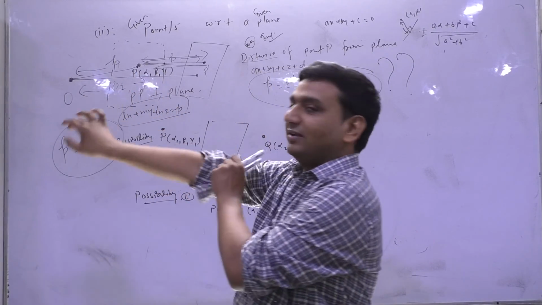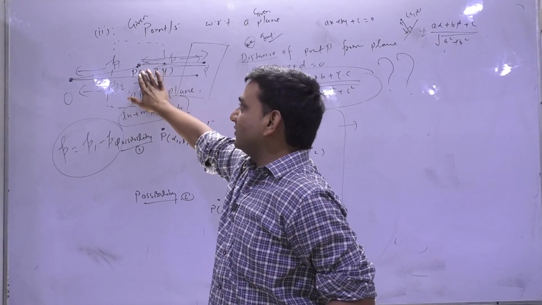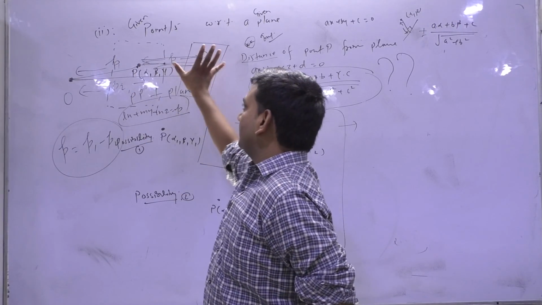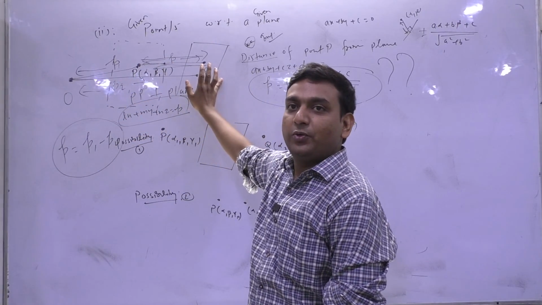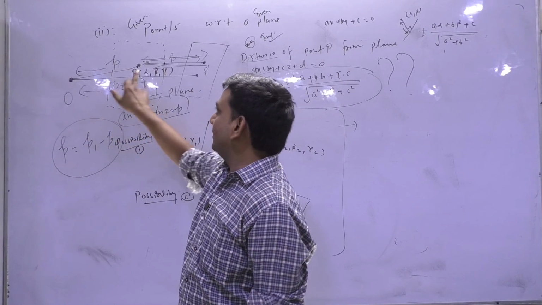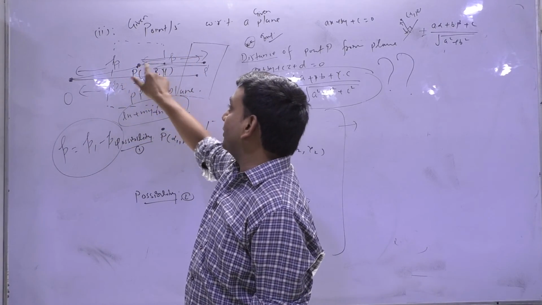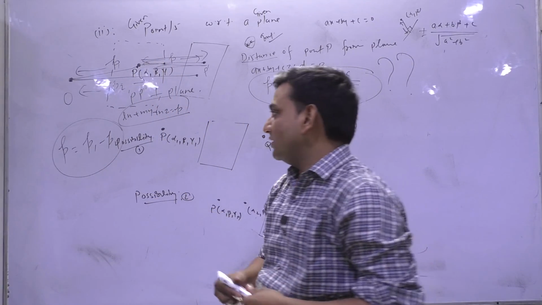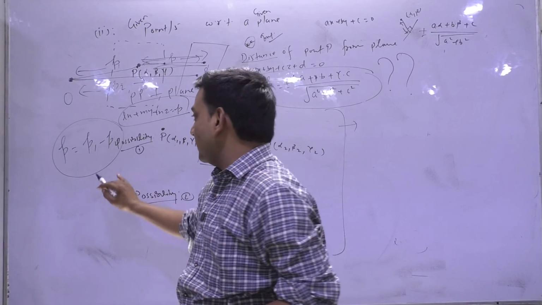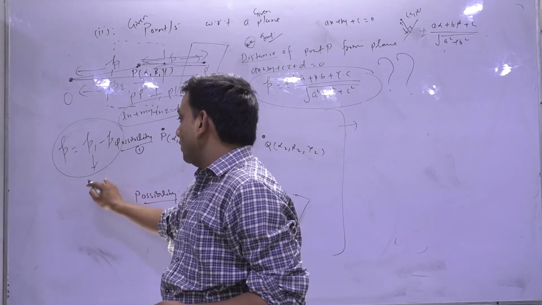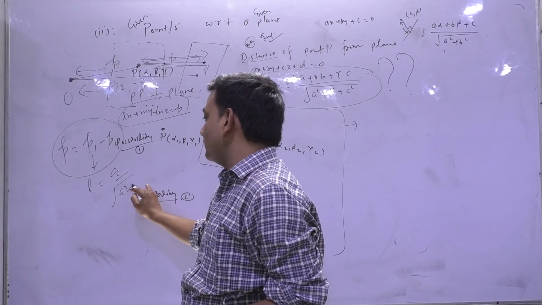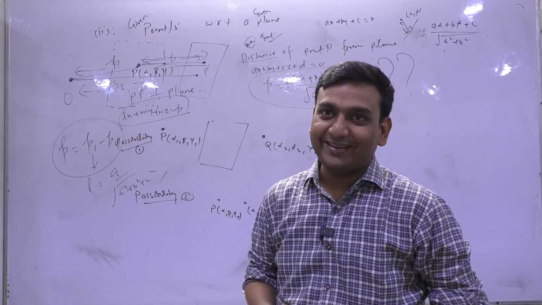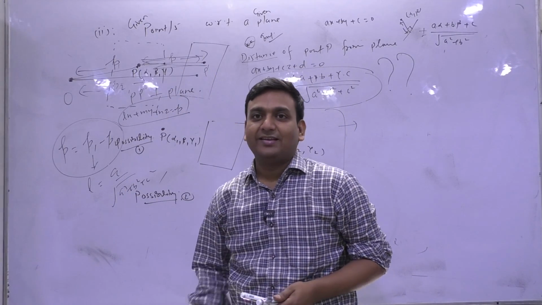For this plane, O से this distance is P1, so the equation will be Lx plus My plus Nz equals to P1. For this, Lx plus My plus Nz equals to P2. So what is the distance required? This point और इस plane के बीच का distance P1 minus P2. Just put those expressions, Lx1 plus My1, Lx plus My plus Nz वाला एक्सप्रेशन, और L की जगह you just use these concepts. हो गया? Any doubt? So this is mentoring part for this.